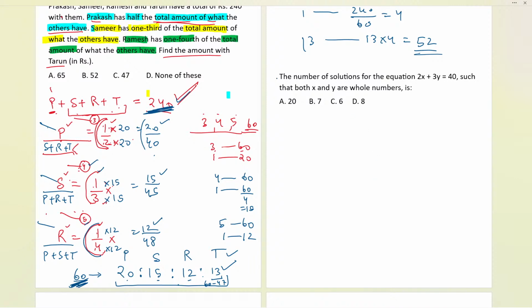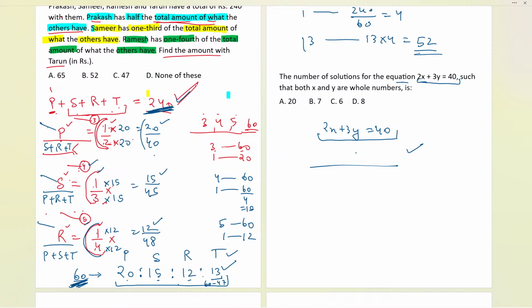Now, the number of solutions for the equation: basically, we will be observing over here, if 2x plus 3y is equal to 40, we have it. Now how can I find the solution? Whenever I will be finding the solution, I might be having one more equation.